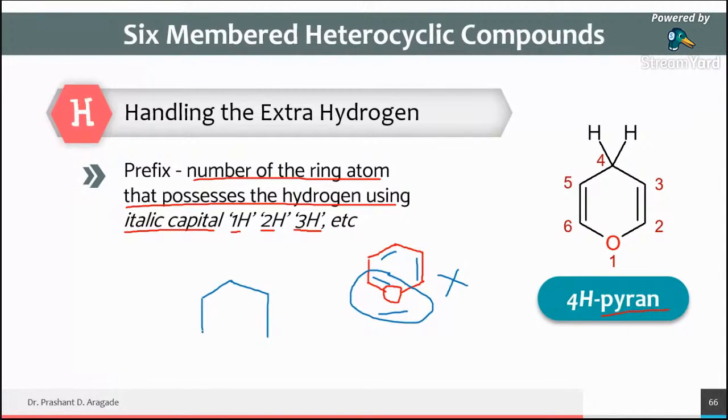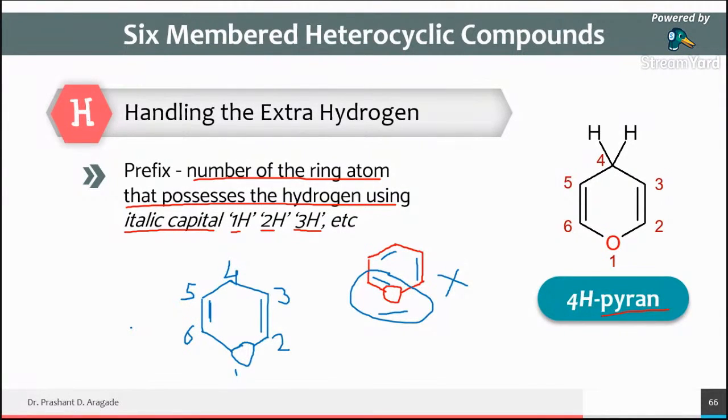When we want to draw the 6-member heterocyclic ring containing oxygen, you must first draw the structure like that. Okay, and then don't add a double bond here. You have to add double bond here or here, and you can give the numbering from this heteroatom: 1, 2, 3, 4, 5 and 6.